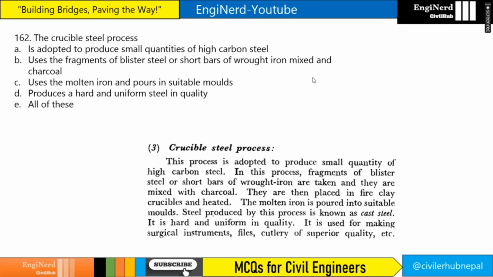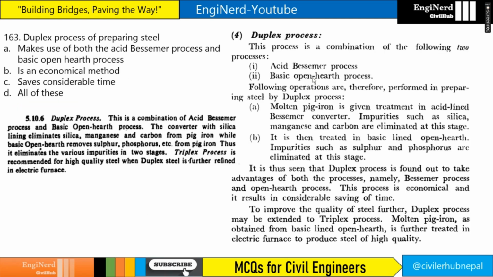Next, the crucible steel process is adapted to produce small quantities of high carbon steel, and it uses the fragments of blister steel or short bars of wrought iron mixed with charcoal into suitable molds. It produces a hard and uniform steel quality. All of the above. The answer is all of the above, right?